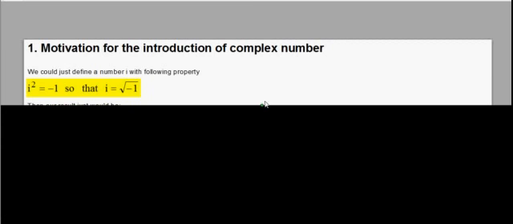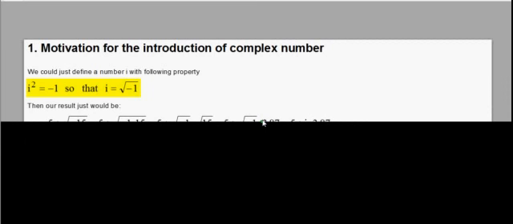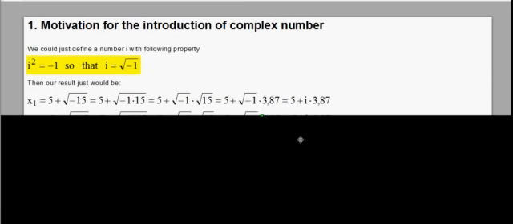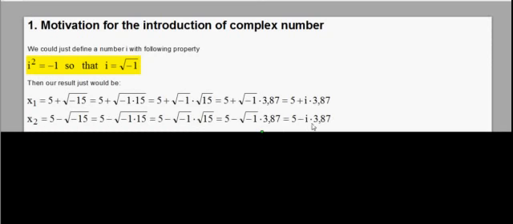We could just define a number i with the following property, that i squared equals -1, so that i equals the square root of -1. And then our result would read for x1 equals 5 plus i times 3.87. We just exchange the square root of -1 by this i number, which is called the imaginary unit. And for the second solution we would get 5 minus i times 3.87.